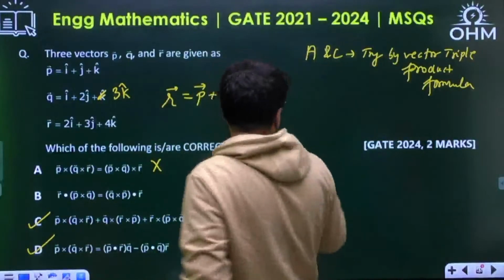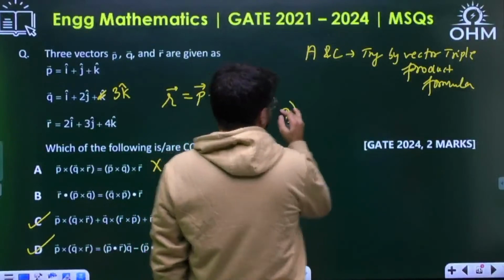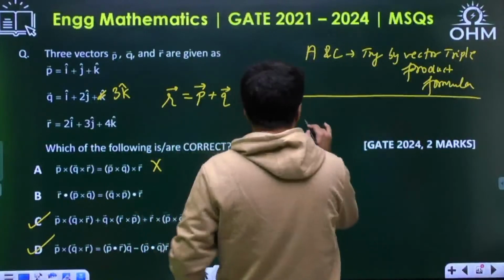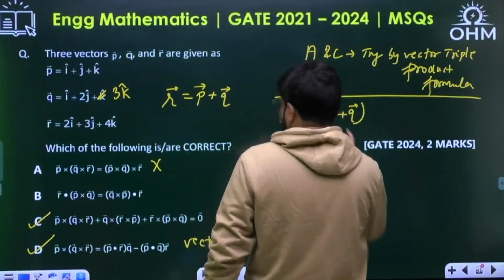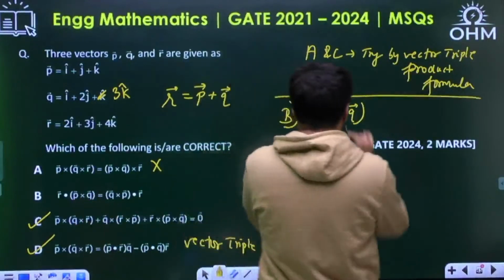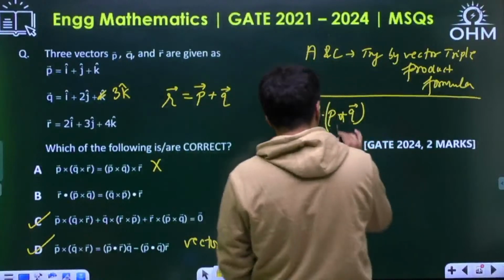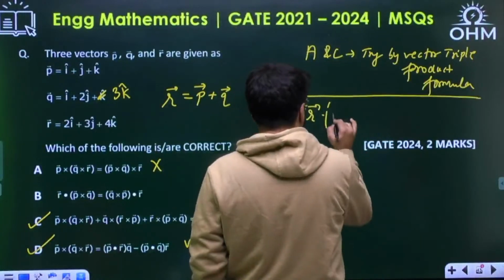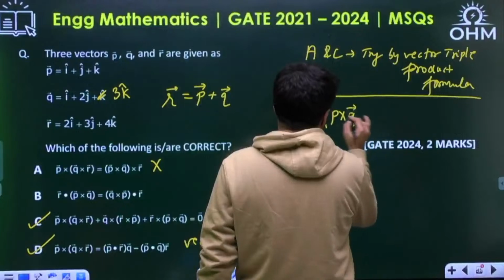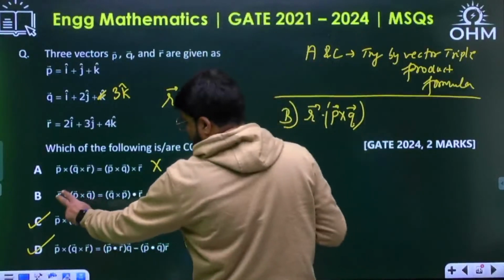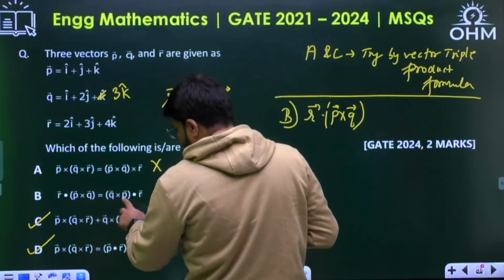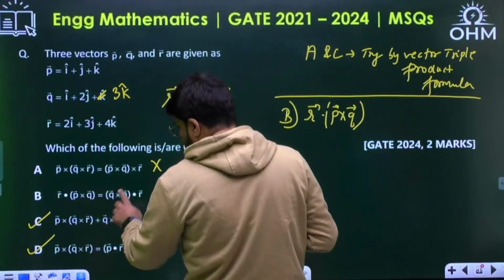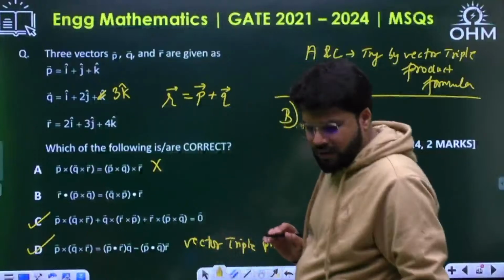Now if I talk about option B, R dot P cross Q. Generally, it may not look correct, because P cross Q dot R can be written as R dot P cross Q, but here it is Q cross P, and Q cross P and P cross Q are not the same.